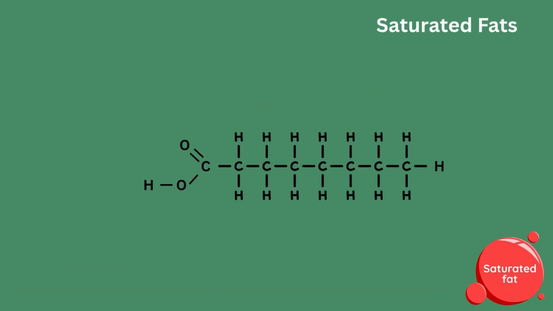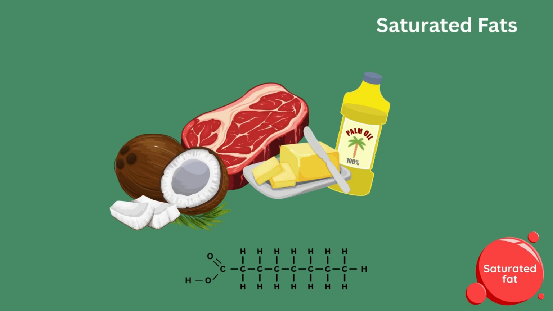Now let's turn our attention to saturated fats. Unlike unsaturated fats, saturated fats have no double bonds between the carbon atoms in their chemical structure. This means the carbon chain is saturated with hydrogen atoms. Because of this, saturated fats tend to be solid at room temperature.